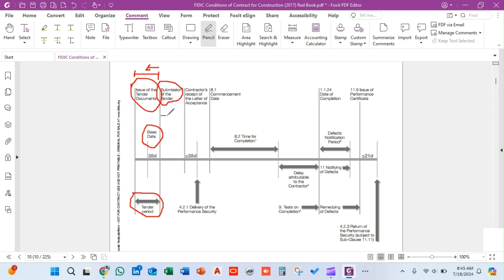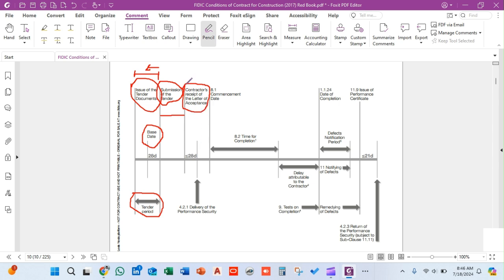So this time is anticipated for the evaluation of the bids by the client. At this particular time, the client evaluates the bids, and when the client has evaluated the bids, the successful bidder is awarded the project through a letter of acceptance that his bid has been accepted.